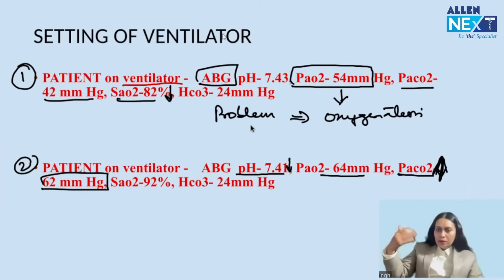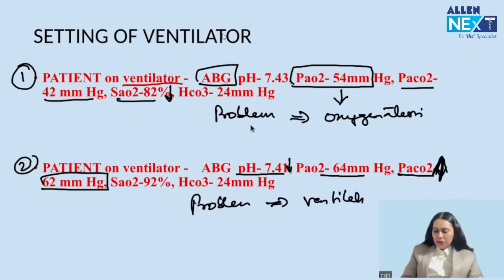I mean, respiratory acidosis, right? Here, what is the problem? In the first question, PaO2 was less. In the second question, PaCO2 is more. So in the first question, oxygenation was the problem. In the second question, the problem is ventilation.